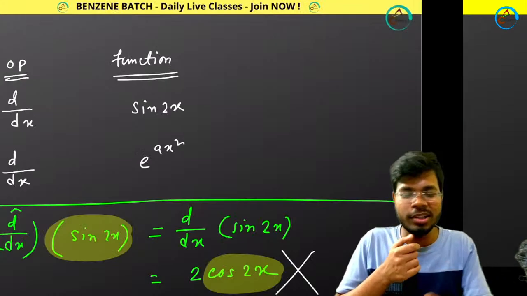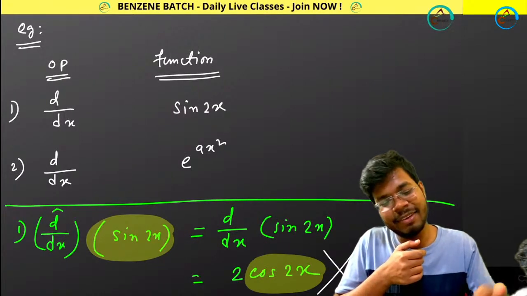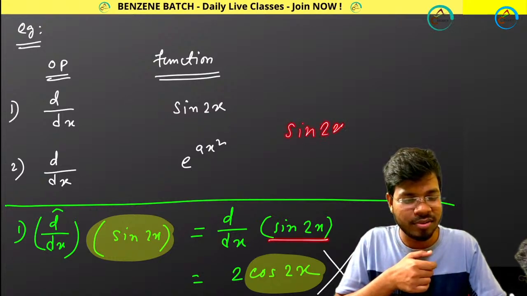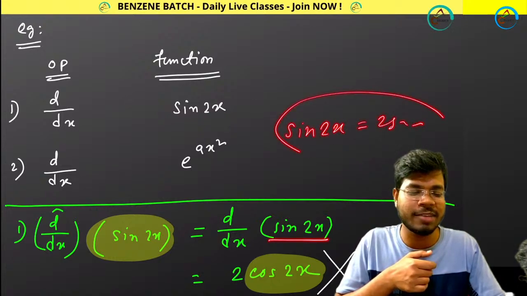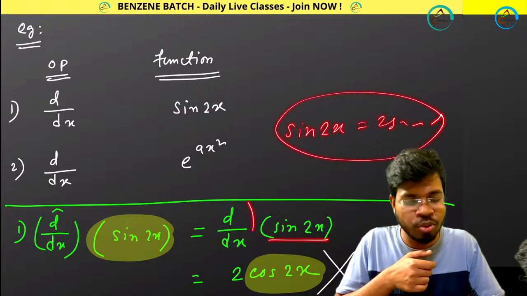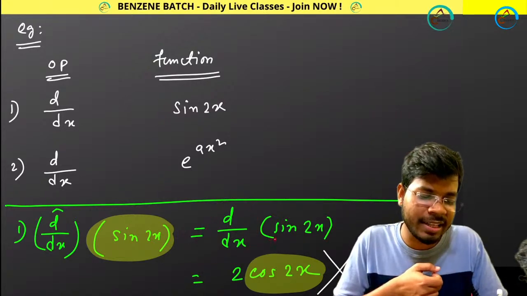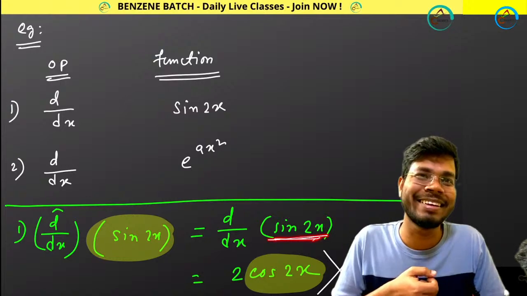Ashwin, you just wrote the formula of sine 2x. Sine 2x equals 2 sine x cos x. You are writing that formula. I told you to do the derivation, to do this operation. You are just writing this formula and you are expecting that is correct. Okay.